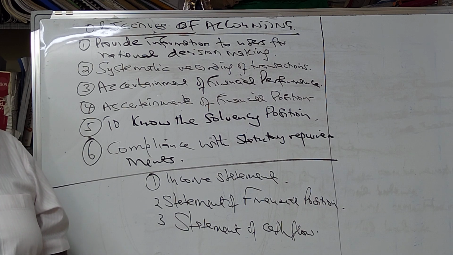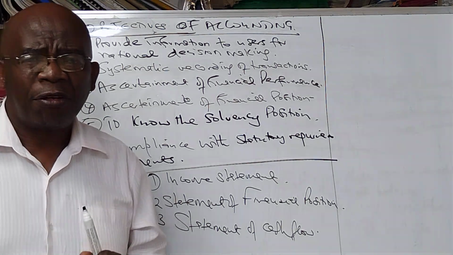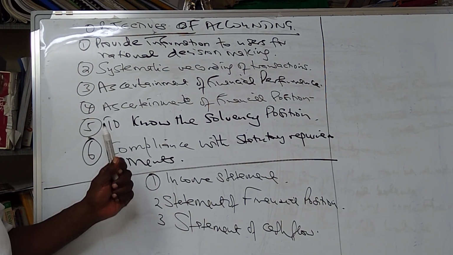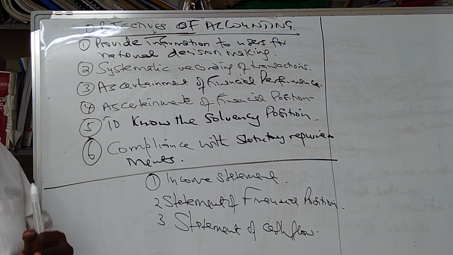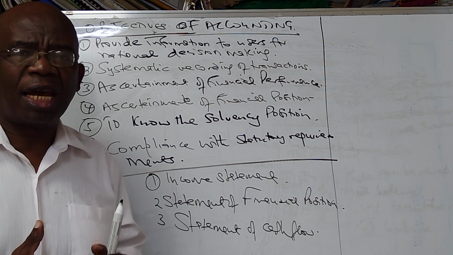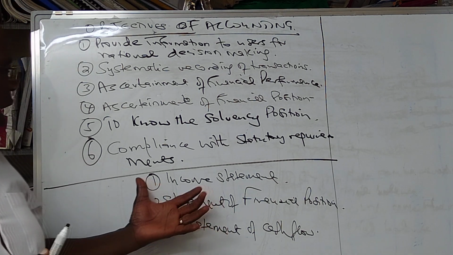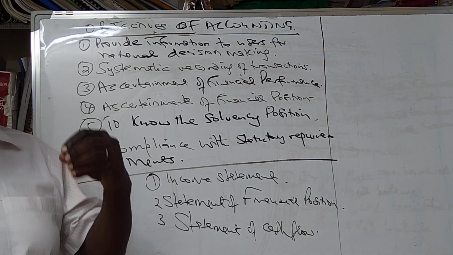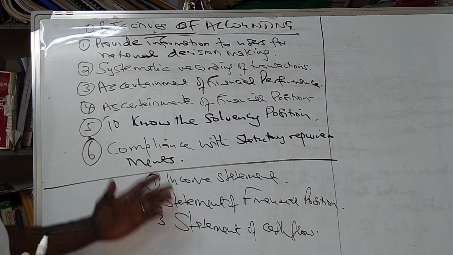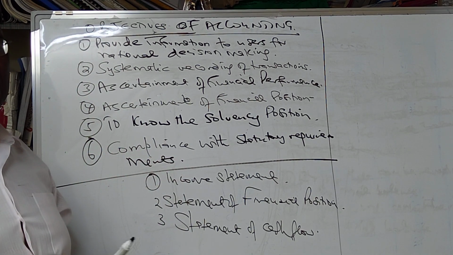The Companies Act demands that every company must prepare the financial statements: the income statement, the balance sheet, the statement of cash flows, the notes to the accounts, and the statement of changes in equity. You are required not just to prepare them, but also to file them with the registrar of companies. It is the same with the Nairobi Stock Exchange.